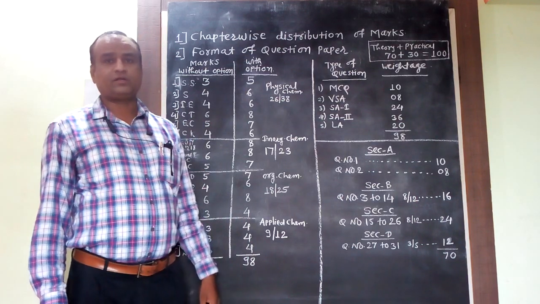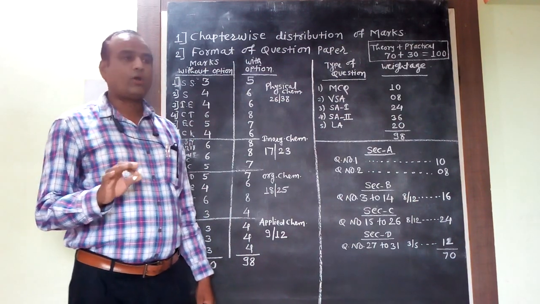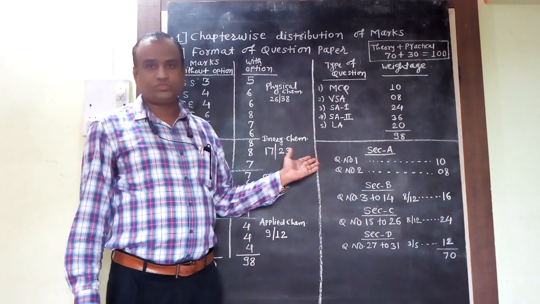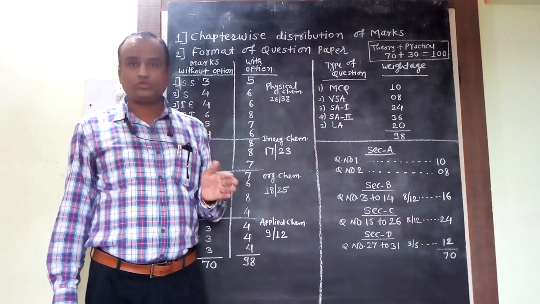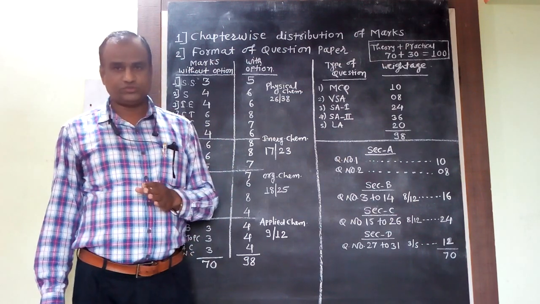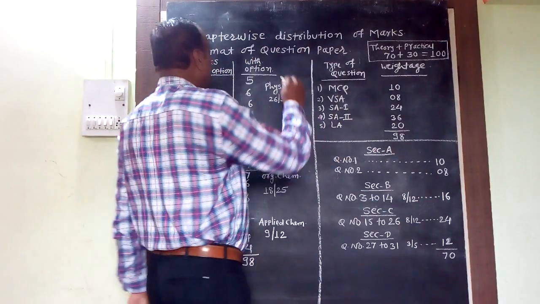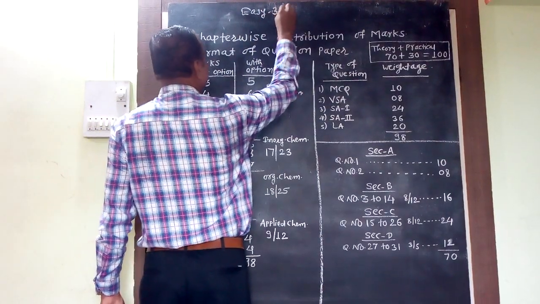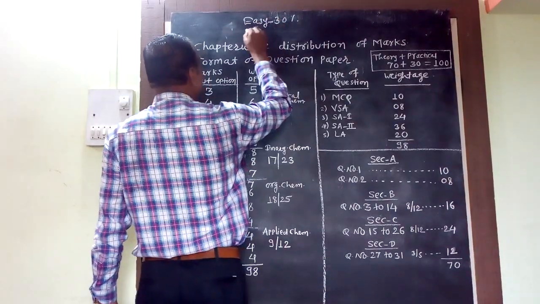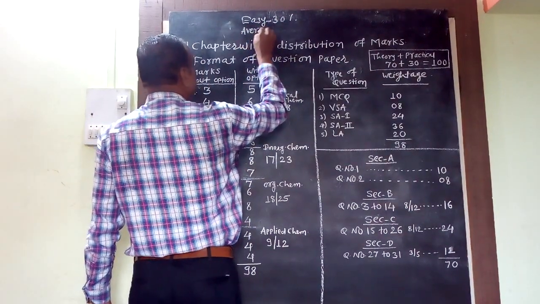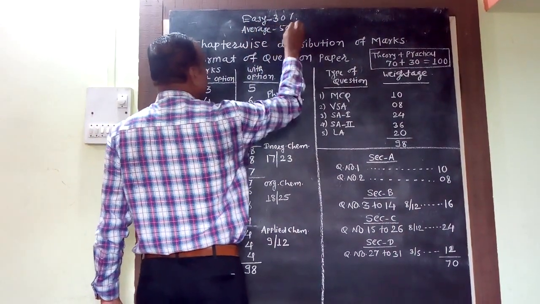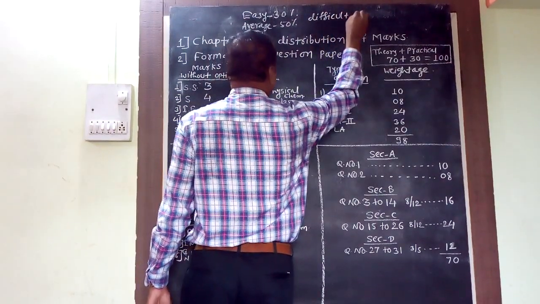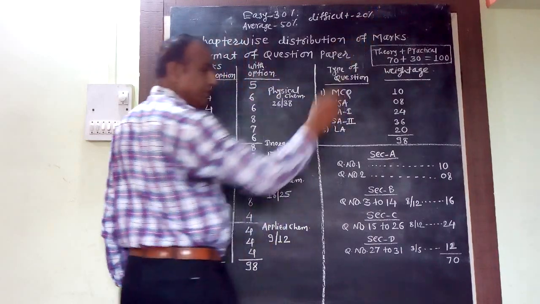And if you want to understand the difficulty level of the question paper, here 3 types of questions are there: easy questions, average questions, and difficult questions. Easy questions have a weightage of nearly 30% in your exam, then average type questions have a weightage of 50%, and difficult type questions have a weightage of nearly 20% here.